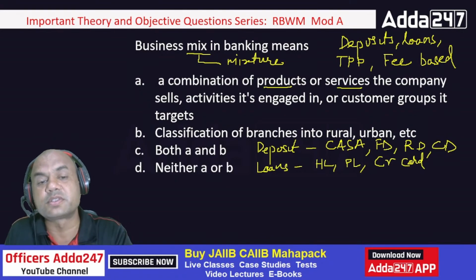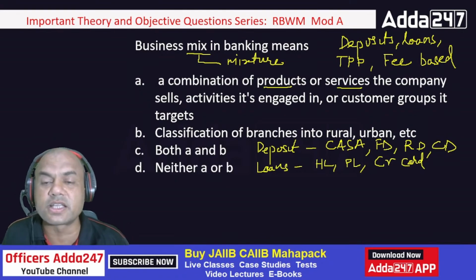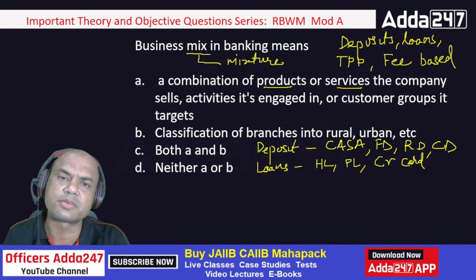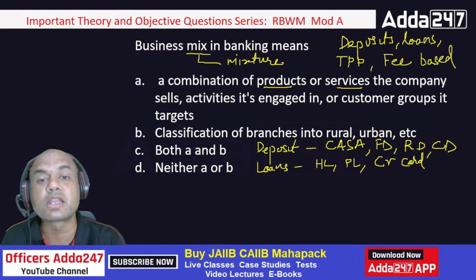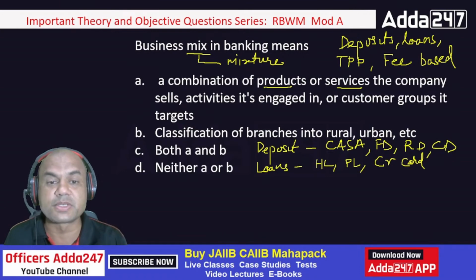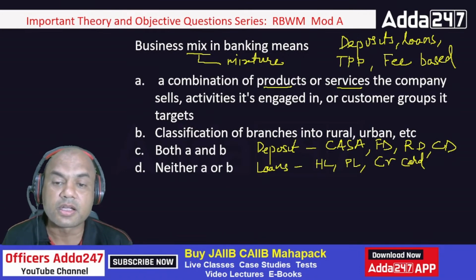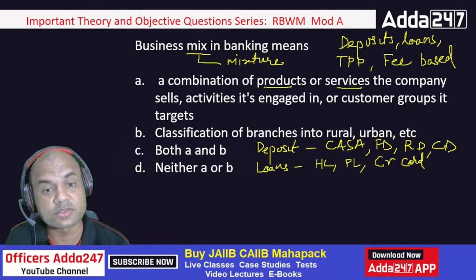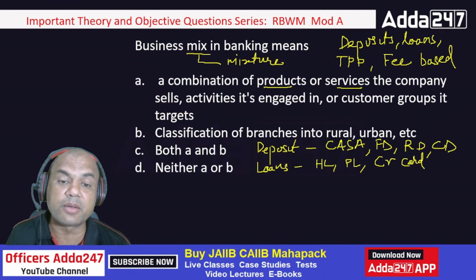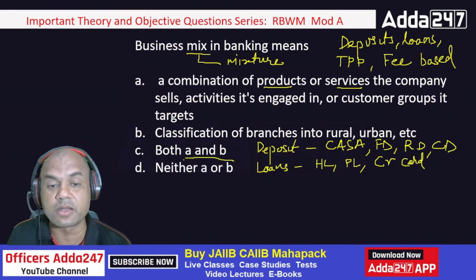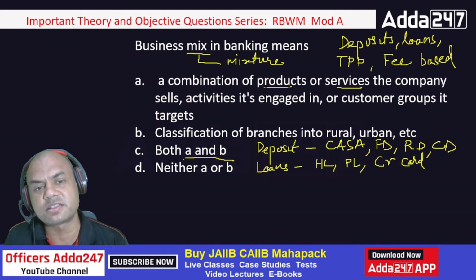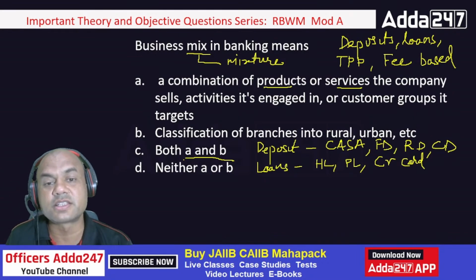Products or services the company sells, activities it is engaged in, that is deposits and loans, and the customers it targets. We are targeting all types of customers, right from the poorest one to the richest one. So business mix is A, or is it classification of branches into rural, urban, etc.? Or is the answer both A and B? This combination and branches also, is this the answer?